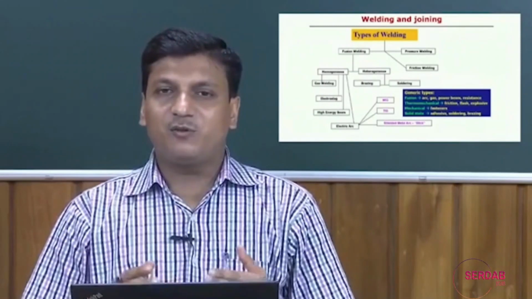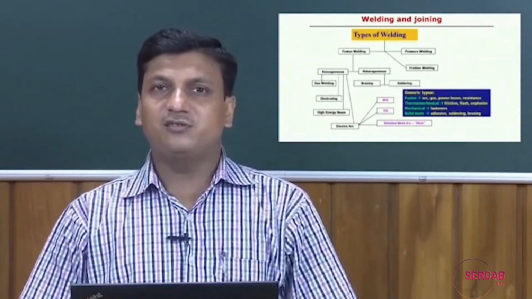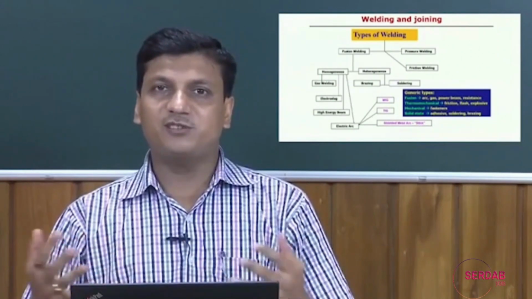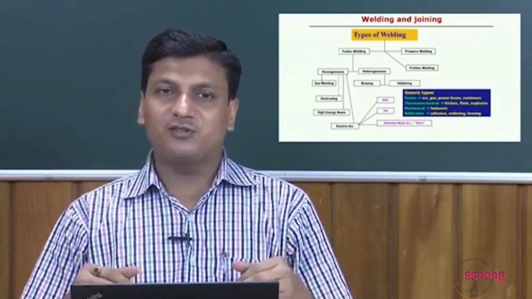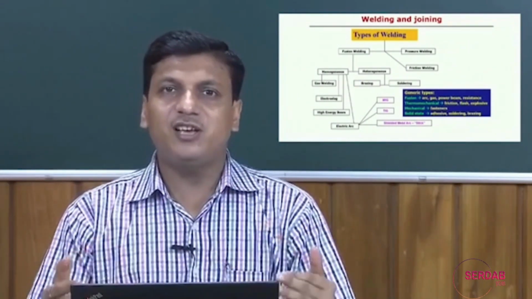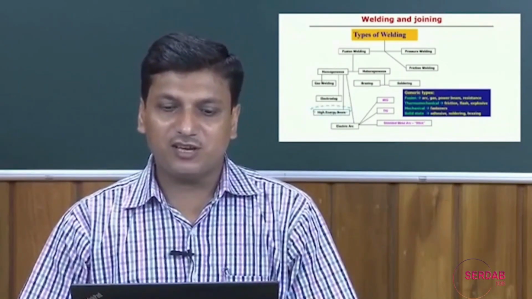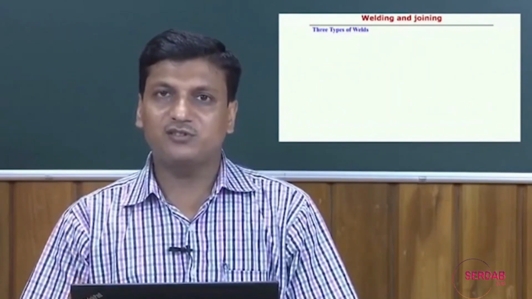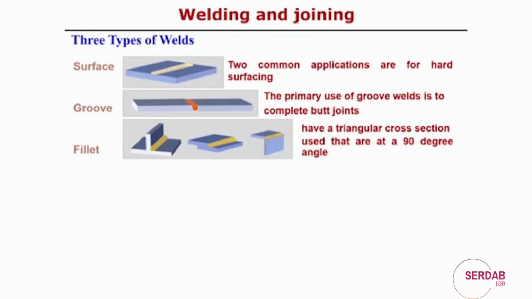So, the point is that when we try to classify the different welding processes, we need to consider different perspectives. These are one way the different types of welding processes normally exist. If we see from another perspective how we can classify the welding processes, before that we look into what are the different types of welds we generally observe. If you see the first figure, there are three types of welds.